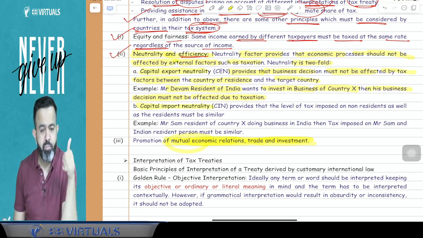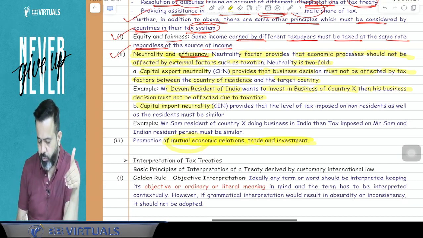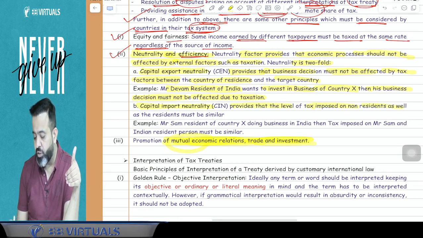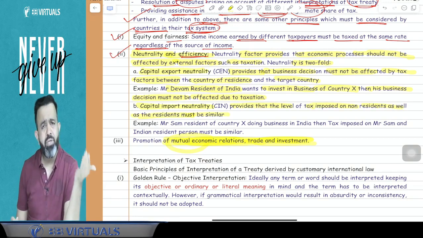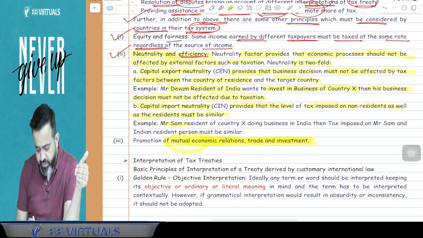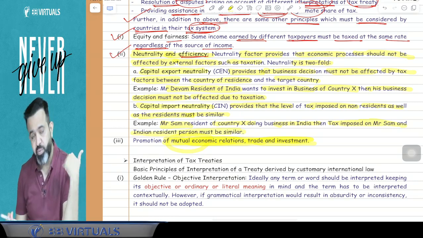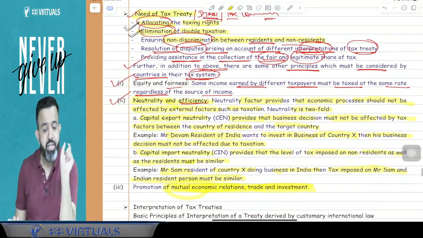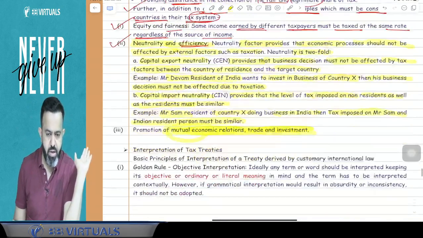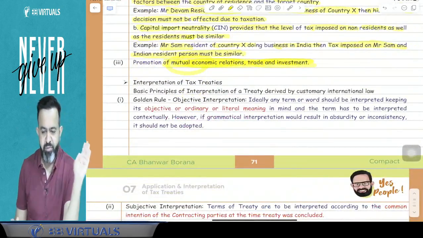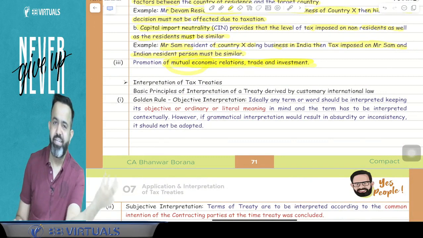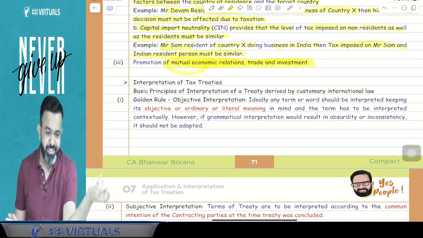And what is capital import neutrality? Capital import neutrality provides that the level of tax imposed on the non-resident as well as the resident must be similar. Suppose Mr. Sam, resident of country X, is doing business in India, then the tax imposed on Mr. Sam and on an Indian resident person must be similar. So this is your need of tax treaty. Now guys, we will take the break, and after the break we will start with the interpretation of the tax treaty, meaning how the tax treaty will be interpreted.